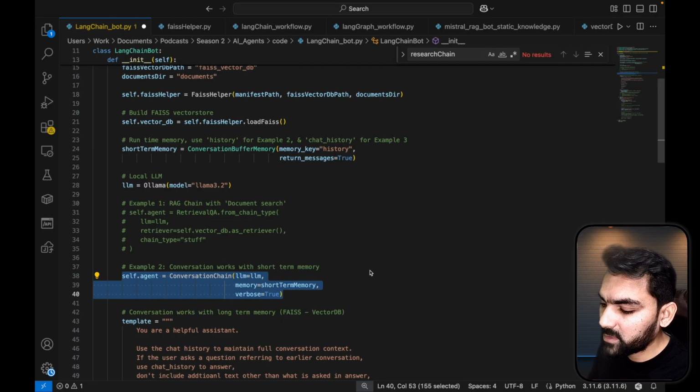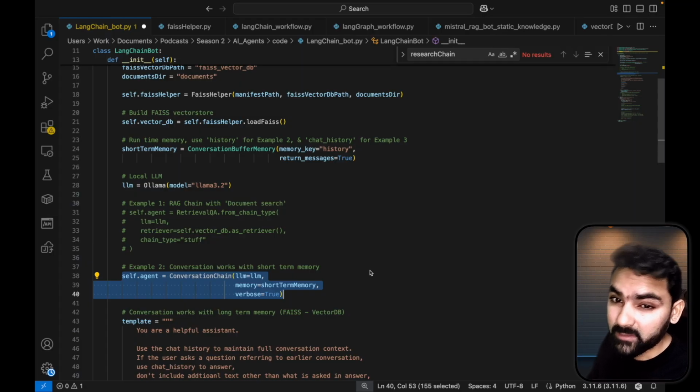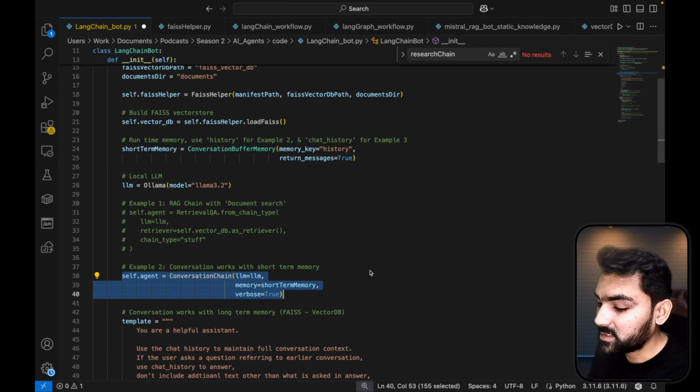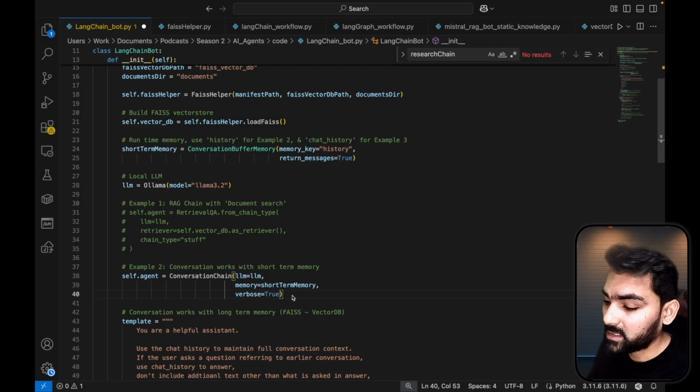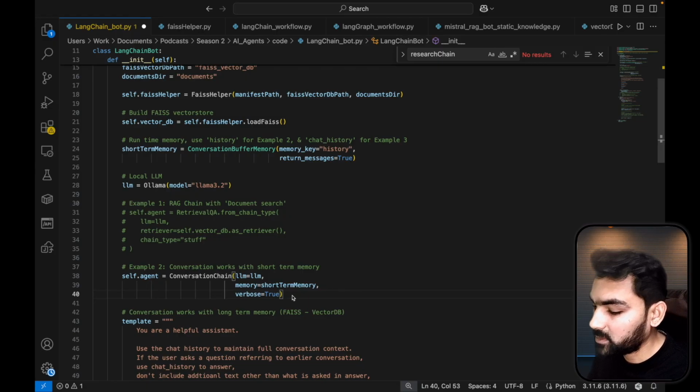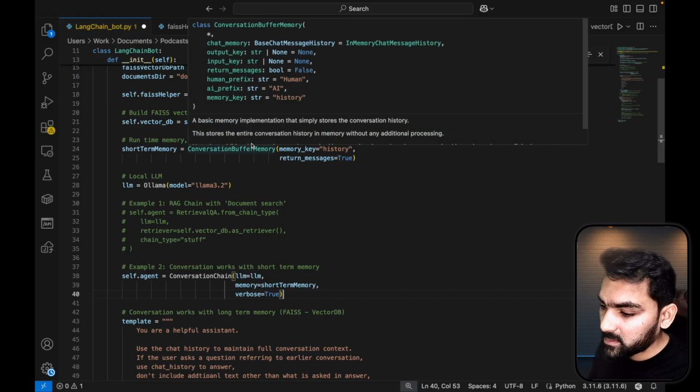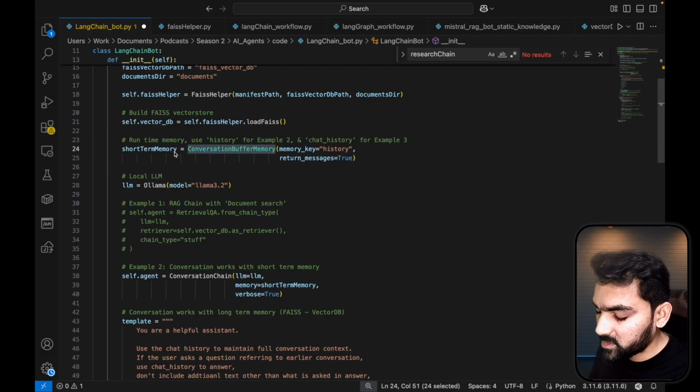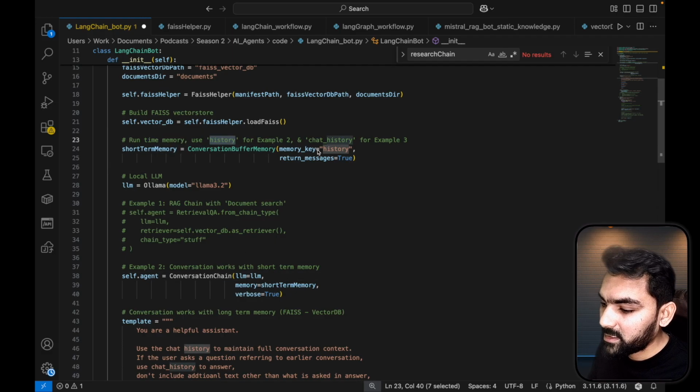This can be used where there is no need of remembering the customer chats, like a few chatbot applications where the memory is specific to the session, and once the session is done they won't be able to recall the previous conversation history. This is just like banking or customer support based chatbot kind of application. And remember this, for conversation, if we are using short-term memory for conversation chain, it expects memory key as history. That's why I commented here for example 2.